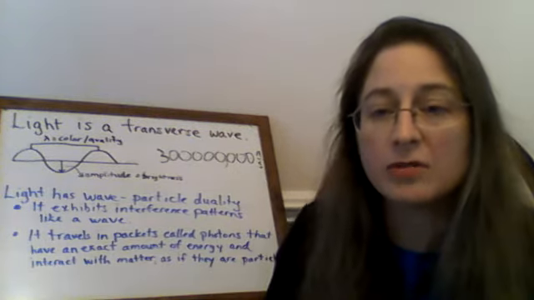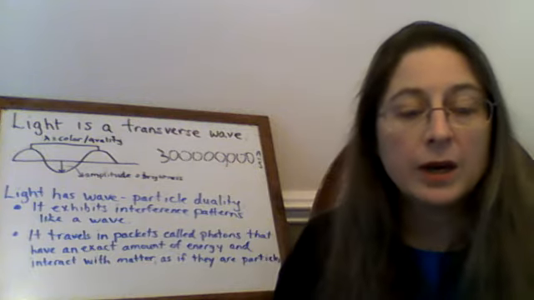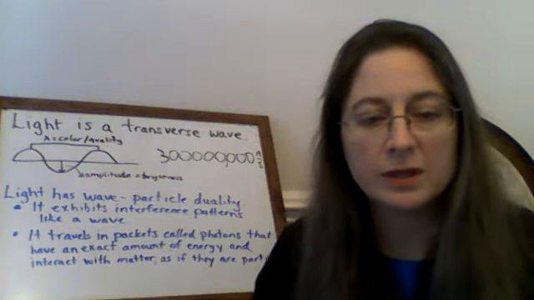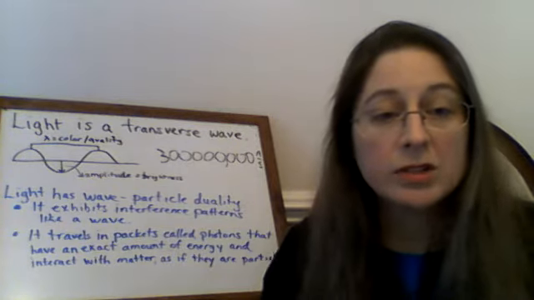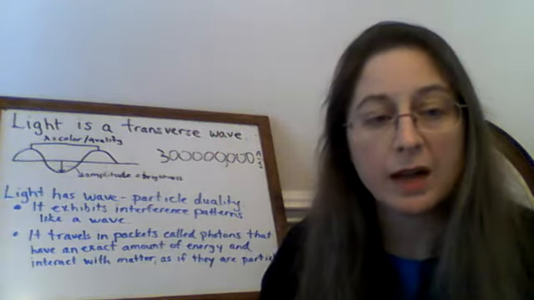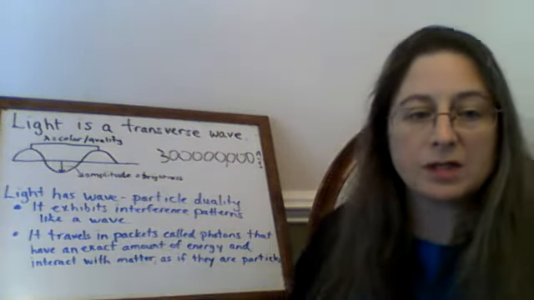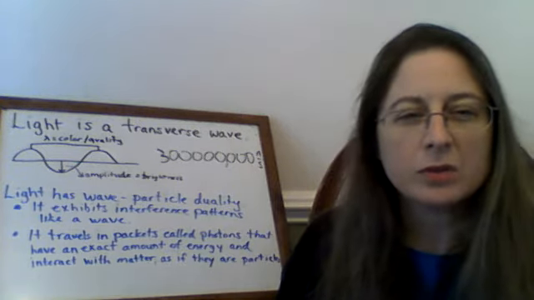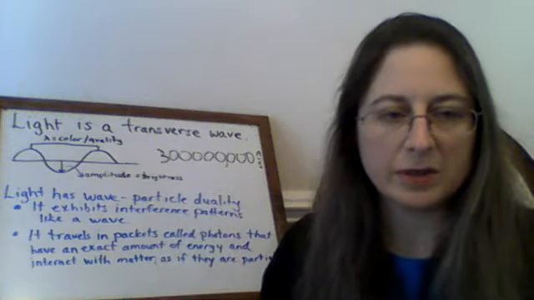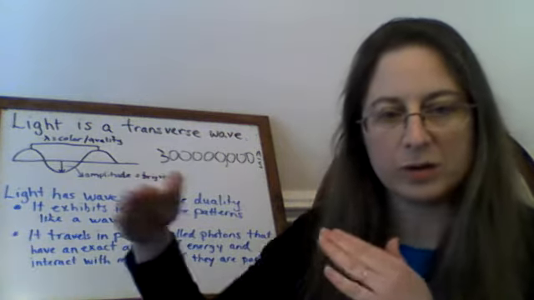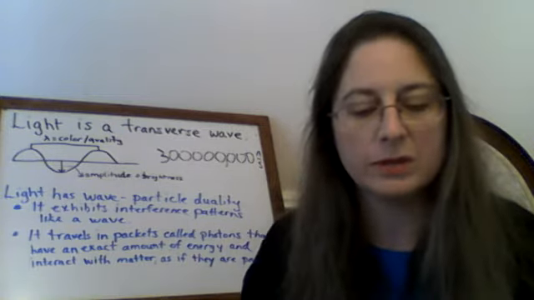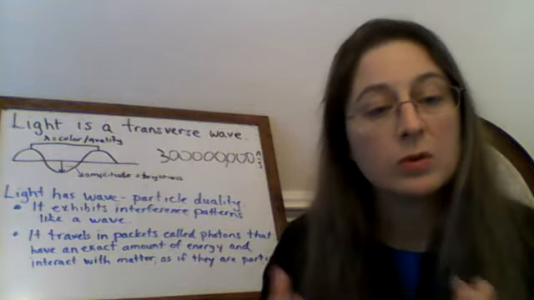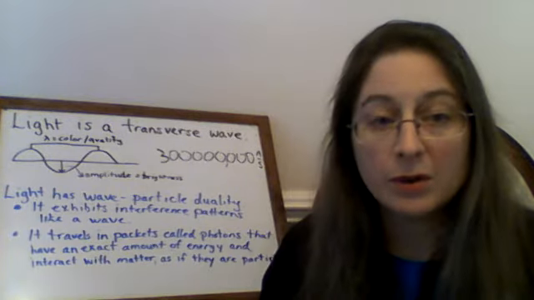So will light travel faster or slower when it leaves the vacuum of space and enters Earth's atmosphere where there are gas particles? So when light is traveling in the air, it actually does slow down a tiny bit in the air, but we can still use this number, 3 times 10 to the 8th meters per second, for the speed of light in air. In college, you'll learn a number that's slightly different. It's rounded a little differently, so you have more place values that you can use. But for now, 3 times 10 to the 8th is a good estimate for the speed of light in a vacuum or in air. And you need to know that number and memorize it.